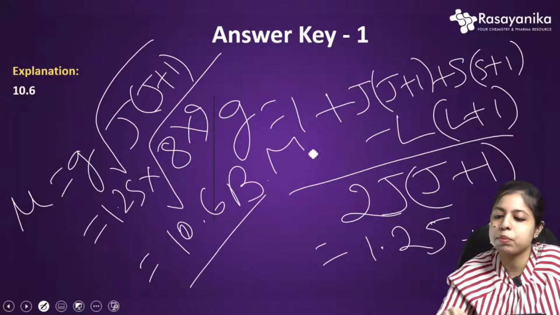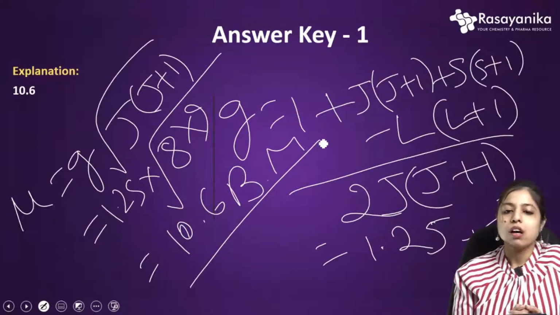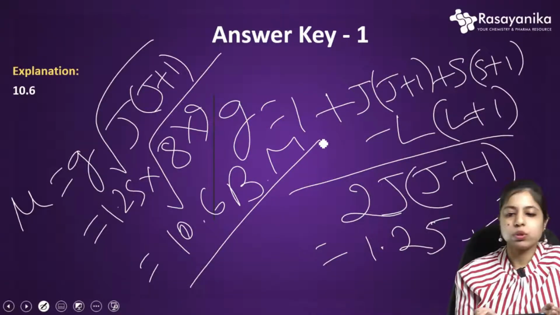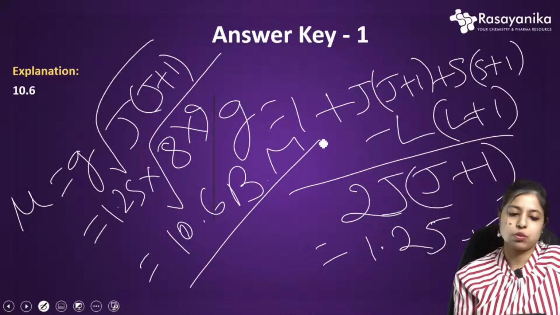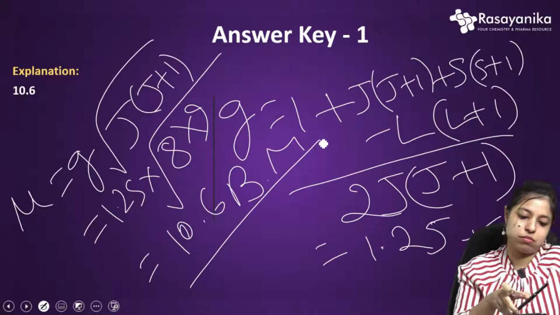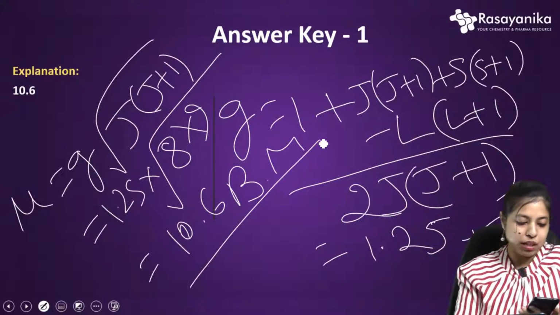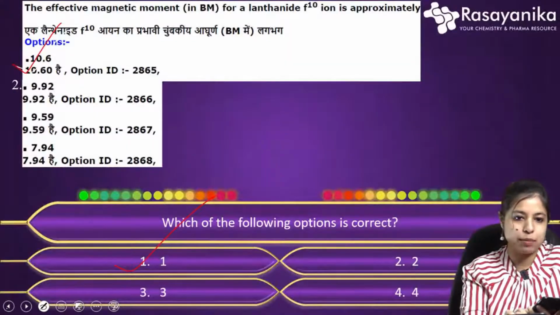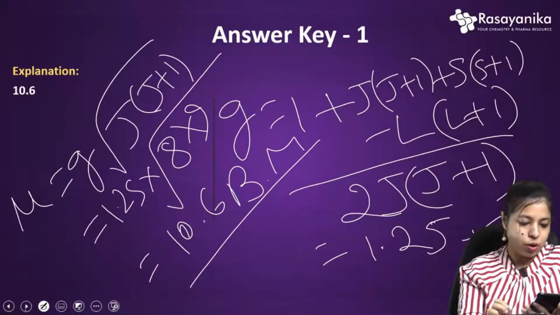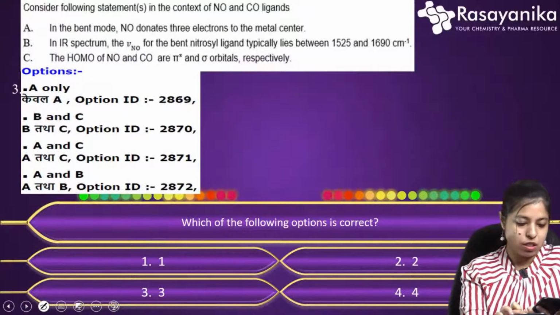This is a pretty simple question. So you have to remember the basic formulas, how to predict this, and if you know this, it will be very, very easy for you to predict the answer, and it will be a good thing. So I hope it is clear for you all. Okay, Pallavi answered option C. Yeah, Pallavi, this is not option C. The option 1 will be the correct option, that is 10.6. Okay, so hope you have understood my question.